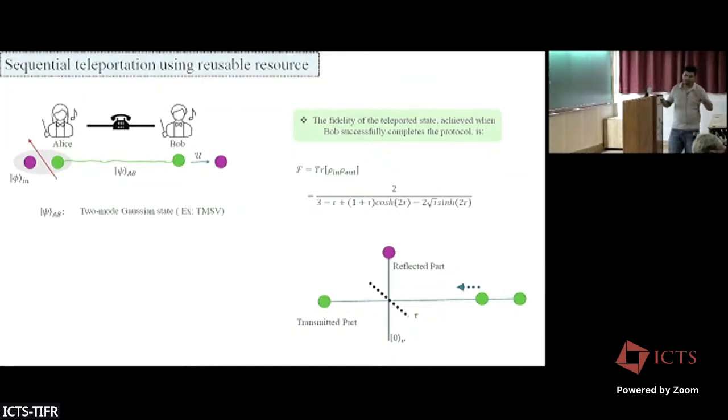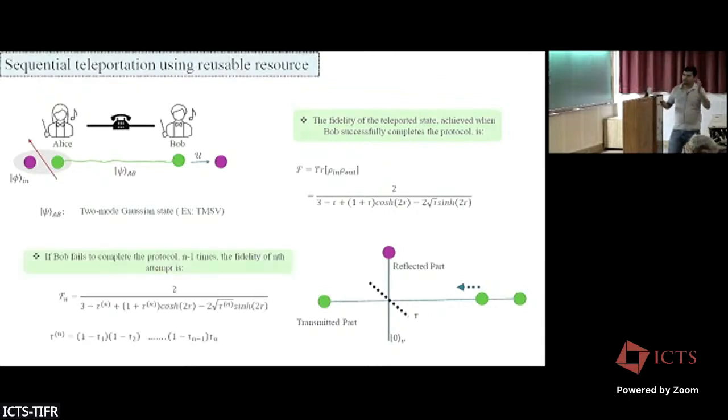But if the protocol fails at the first step, and we assume that it fails at the nth step, then after n-1 times, at the nth time, the fidelity can be written like this. So the next time, we will use the reflected part as the main resource, and then if this fails again, and we do this several times up to n-1, and we perform a successful teleportation at the nth time, the fidelity can be written as this.